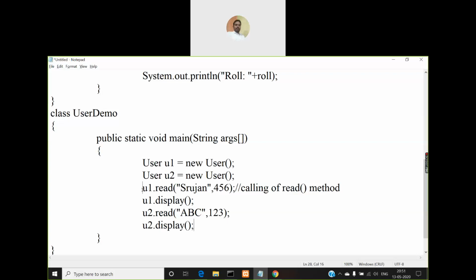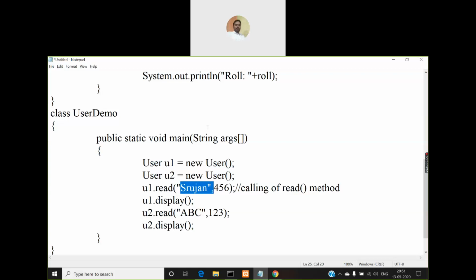So what will happen? Program execution begins from your first statement in the main method. The first statement, what is it doing? It is creating an object u1. Second statement, it is creating an object u2. Then the next statement, what is it doing? It is making a call to the read method by passing Srujan and 456.